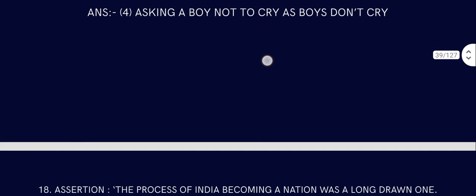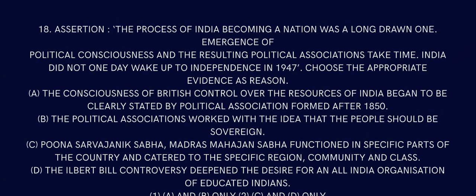Question number 18. The process of India becoming a nation was a long drawn one. Emergence of political consciousness and the result of political association take time. India did not one day wake up to independence in 1947. Choose the appropriate evidence as reason. The consciousness of British control over the resources of India began to be clearly stated by the political associations formed after 1850.